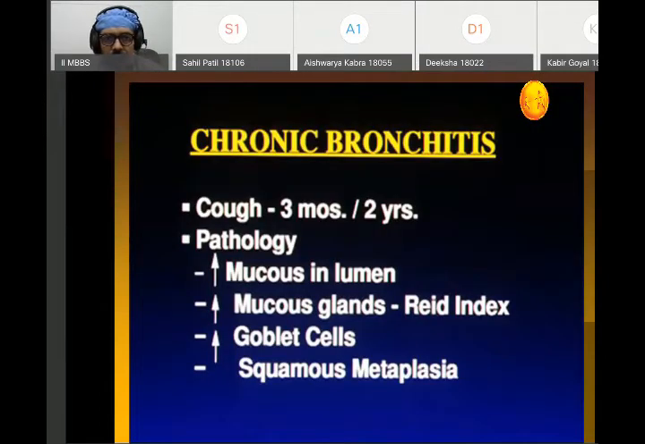Now, some of the features of chronic bronchitis, as we have earlier seen, it is persistent cough for 3 straight months in a year for 2 successive years. And on pathology, there is increase in the mucus in the lumen, there is increase in mucosal gland, there is increase in number of goblet cells, and there may be infection that may lead to squamous metaplasia. These are some of the features of chronic bronchitis on histology.